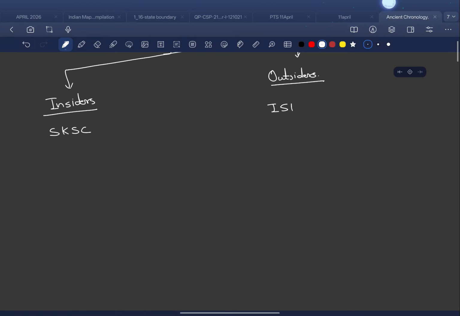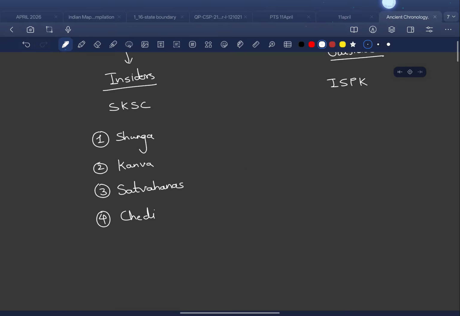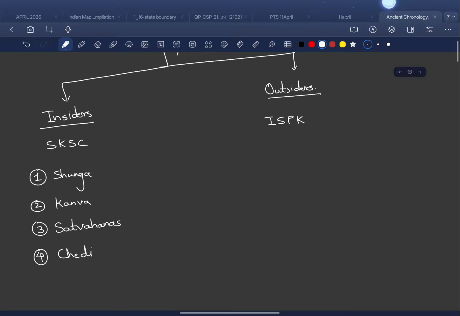For S, first I will write this as first, we have the Shunga dynasty. Then second we have Kanva, and third we have Satavahanas, and then finally, somewhere last, we have Chedis. Okay, these are for the insiders, and for outsiders we have the mnemonic ISPK.